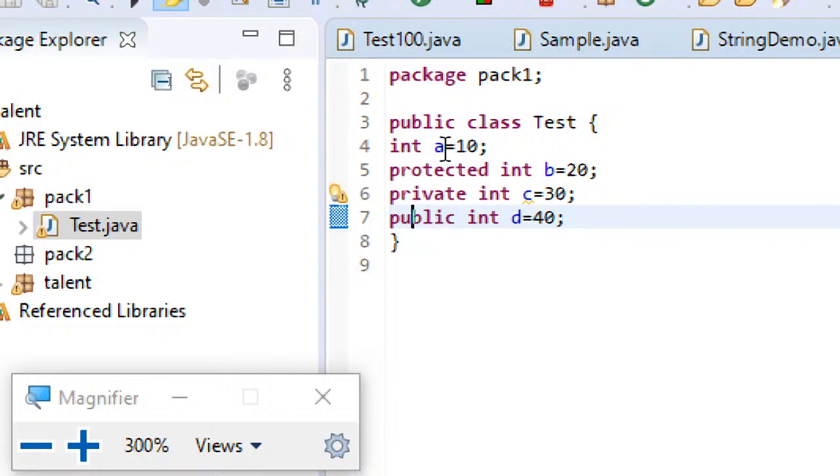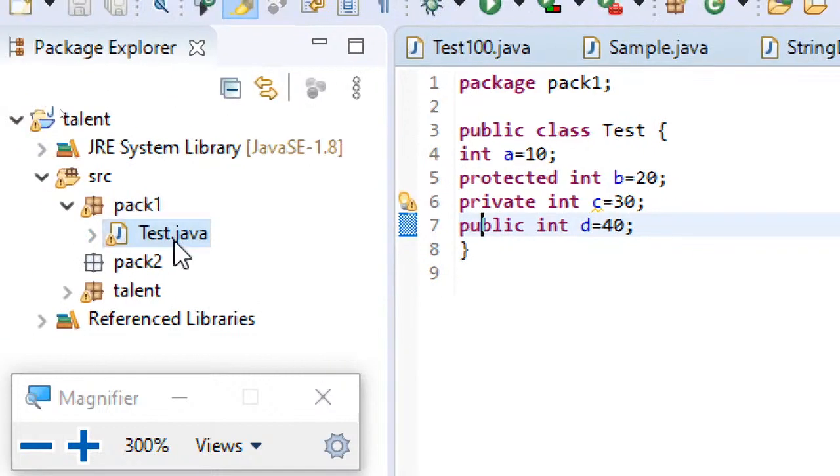So for understanding that, what I have done is I have created two packages, pack1 and pack2. In pack1 I am just creating a class test, and this class test is containing four variables: one is the default variable, one is a protected variable, one is a private variable, one is a public variable. So this is what I have done so far.